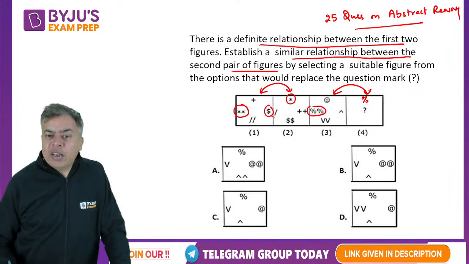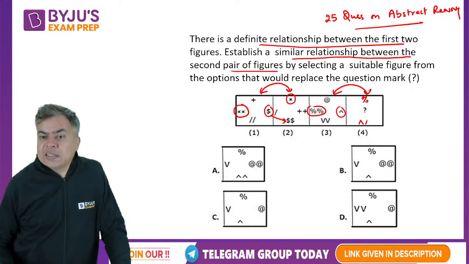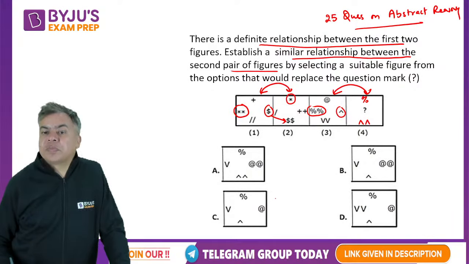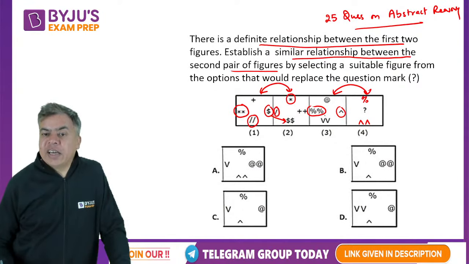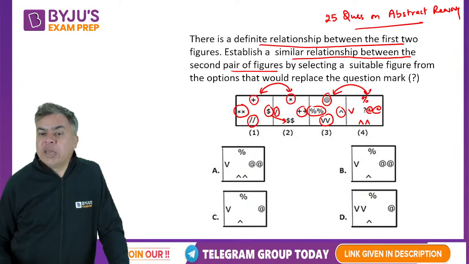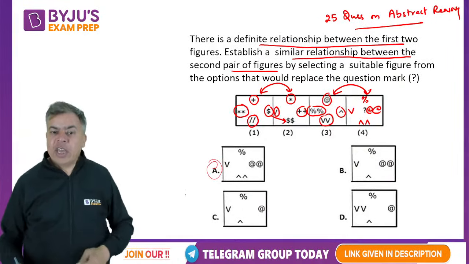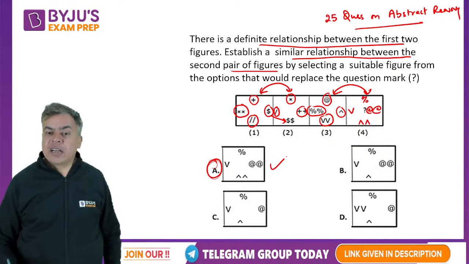Now here the dollar is going like this. So that means if this is the symbol, it will be like this. These 2 slashes become a single slash. Here 2 V, so here there will be 1 V. Here there was 1 plus and here there are 2. So here 1 at the rate, so here 2 at the rate. So that means V percent at the rate. So option A should be the correct answer.